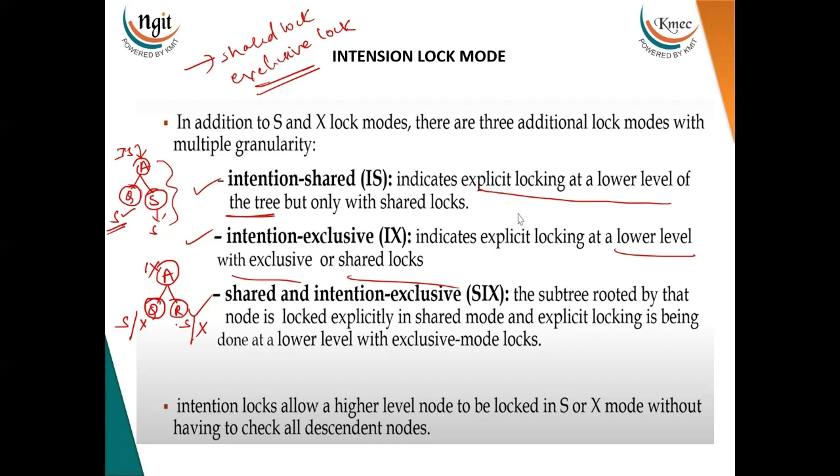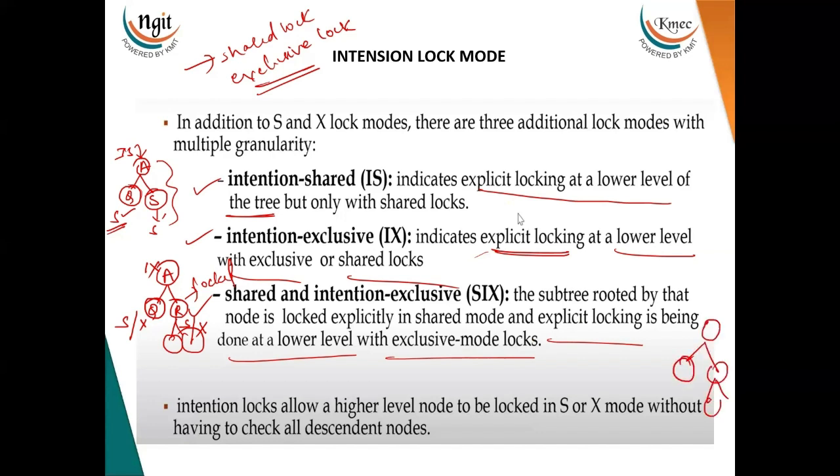to perform any sort of changes to this item. Now let us see what the shared and intention exclusive lock is. The subtree rooted by that node is locked explicitly in shared mode, and explicit locking is done at the lower level with exclusive mode locks. Here there is a tree. Assume that the transaction has obtained a shared intention exclusive lock mode for this particular root node. So this is my SIX, which is shared and intention exclusive lock.